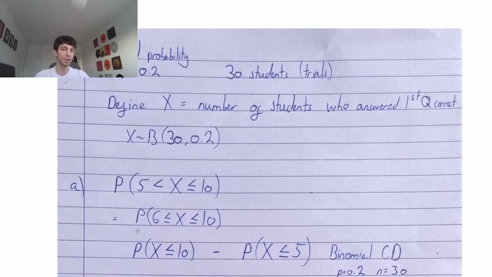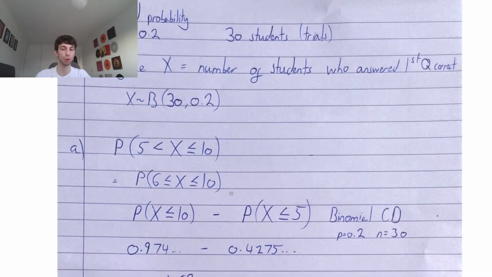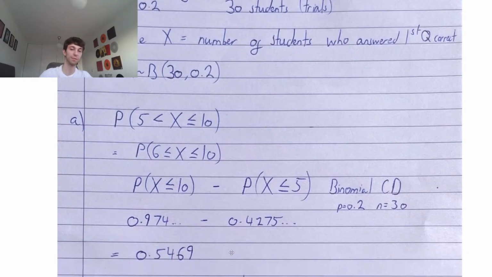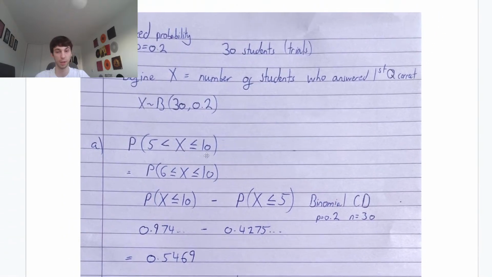So to find this, all we have to do is the probability that X is less than or equal to 10, take away the probability that X is less than or equal to 5, because we only want 10, 9, 8, 7, 6, so we want to get rid of 5, 4, 3, 2, 1, and 0. So this is binomial CD for each of these probabilities. One is plugging in 10, one is plugging in 5 as your different X values. Your n will be 30, your probability will be 0.2. This gives us 0.974. There will be more decimals, and I recommend using these decimals in your answer. Take away 0.4275. This gives you your final answer of 0.5469. Nothing scary for this question, okay?